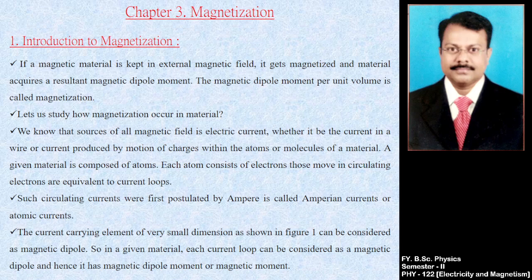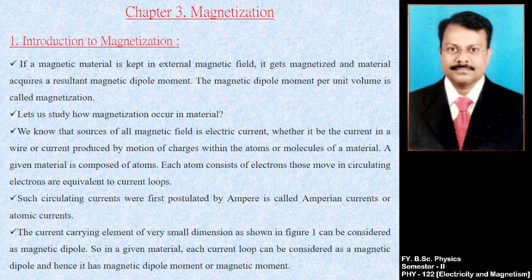Such circulating currents were first postulated by Ampere. That's why the unit of current is ampere. They are called Amperian currents or atomic currents. A current-carrying element of very small dimensions, as shown in figure 1 in the next slide, can be considered as a magnetic dipole.